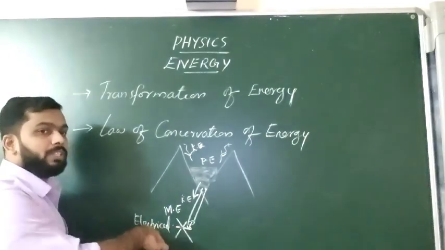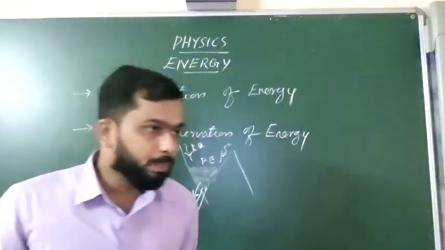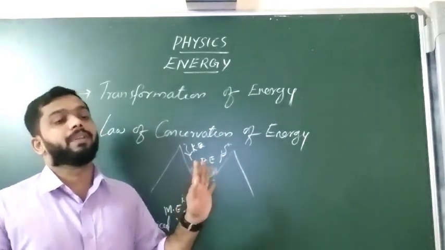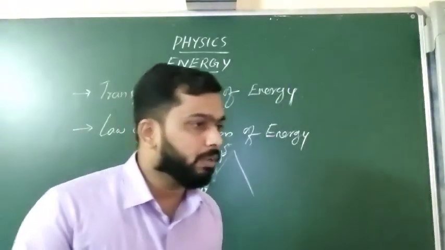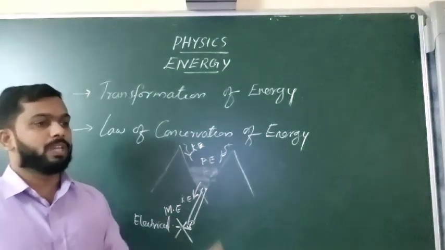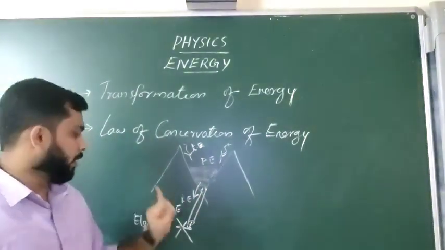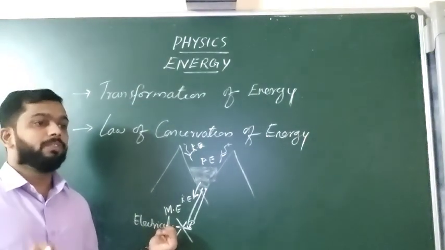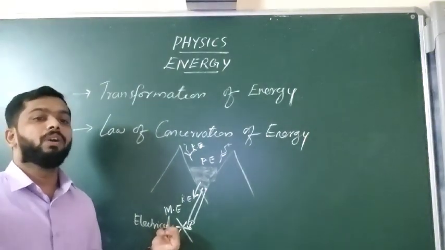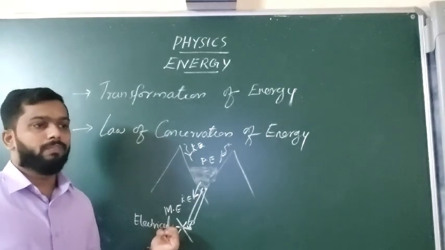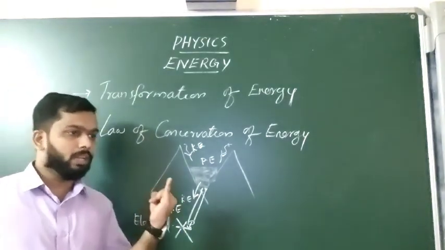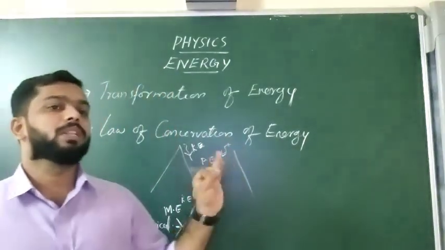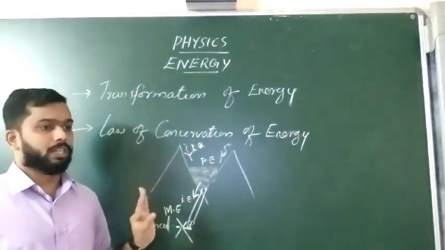And the electrical energy, which is the output of the generator, we are free to transform into any other forms of energy. That means in daily life we charge our mobile phone. When we are charging the mobile phone with electrical energy, the energy will be stored in the battery in the form of chemical energy. And when we are using the mobile phone, we will get light energy, sound energy, and some energy will be lost in the form of heat energy.